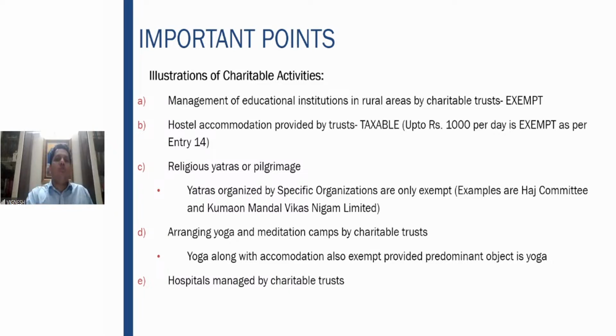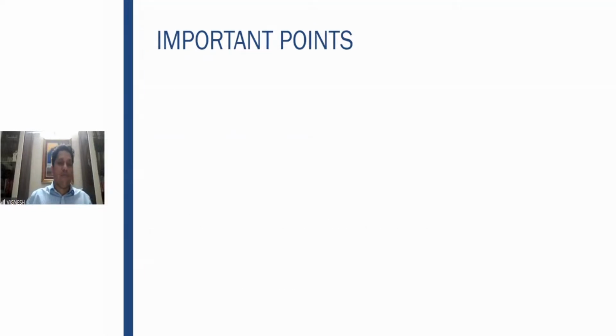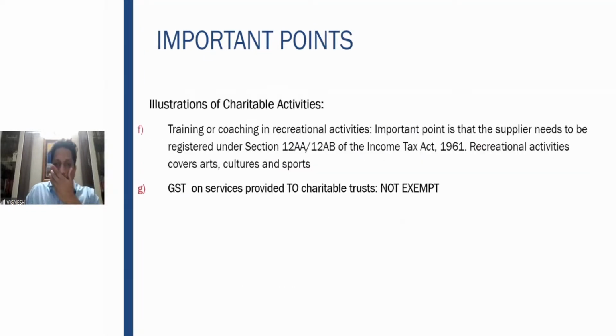Are you going to stay and do yoga, or are you going to do yoga, with the stay incidental to it? The predominant object is yoga, so that also is exempt from GST because it is a charitable act. Hospitals managed by charitable trusts. Hospitals have a very clear entry and all the healthcare services are exempt. So a charitable trust managing a hospital also comes under healthcare services. So this also is exempt from GST.